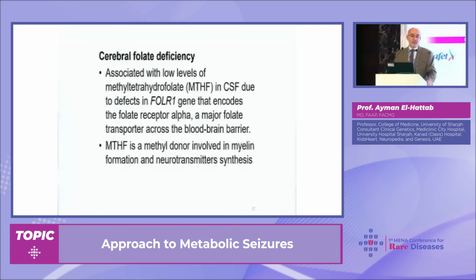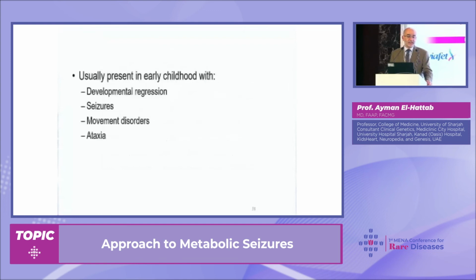And the other condition is cerebral folate deficiency. In this condition, we have a problem with the transporter of folate to the brain. So folate cannot go to the brain, and of course seizures are one of the main features here, plus severe delay, movement disorder, and ataxia.